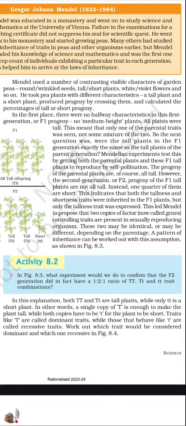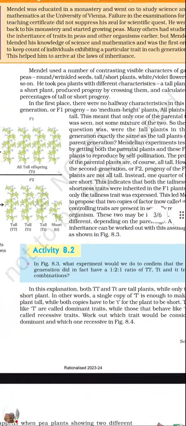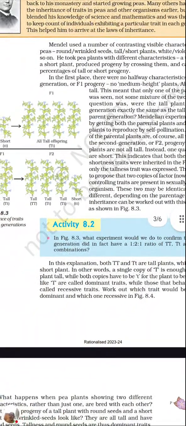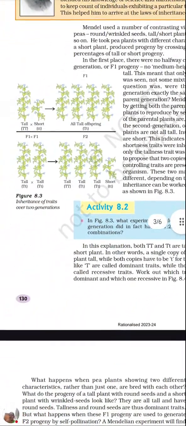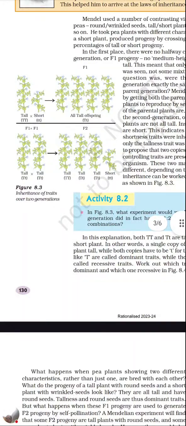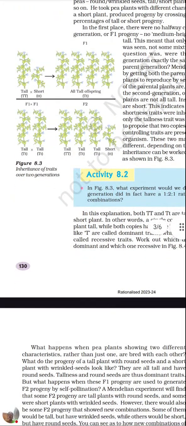So after crossing, he calculated the percentage. In the first place, there are no halfway characteristics. In the first generation, what he saw was that all were tall plants. We can see the diagram where the tall is crossed with short, capital T crossed with small t. In the first generation, that is the F1 generation, all capital T were obtained, that is, all tall plants.